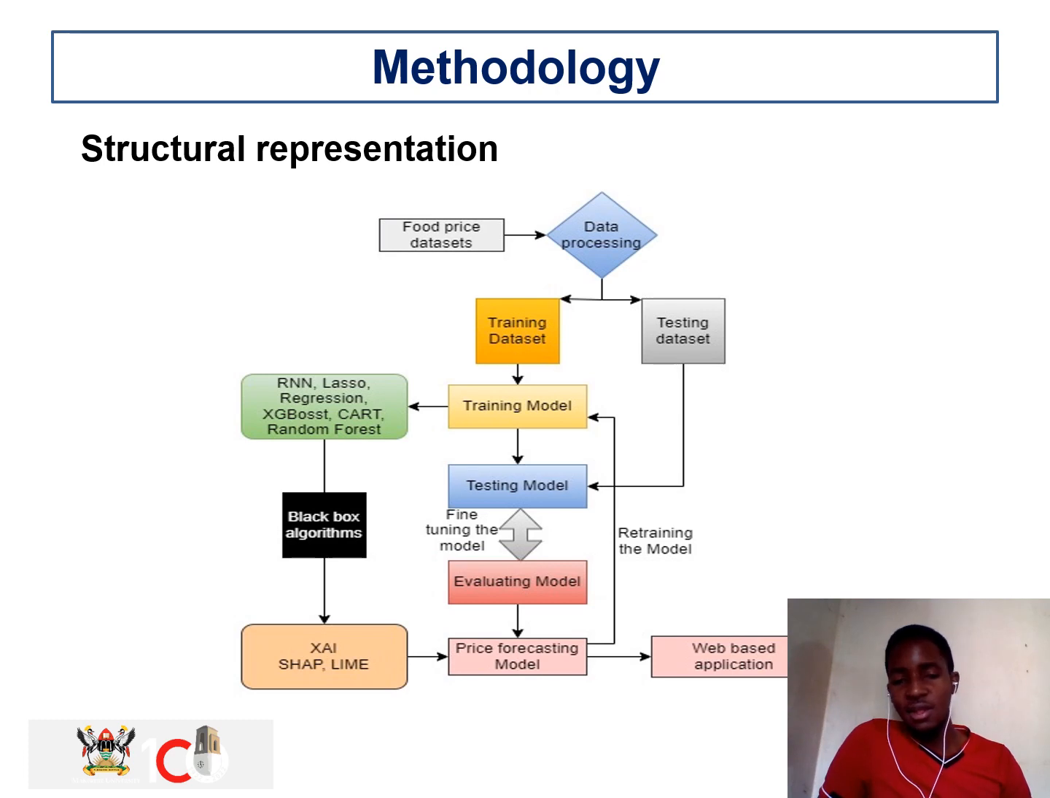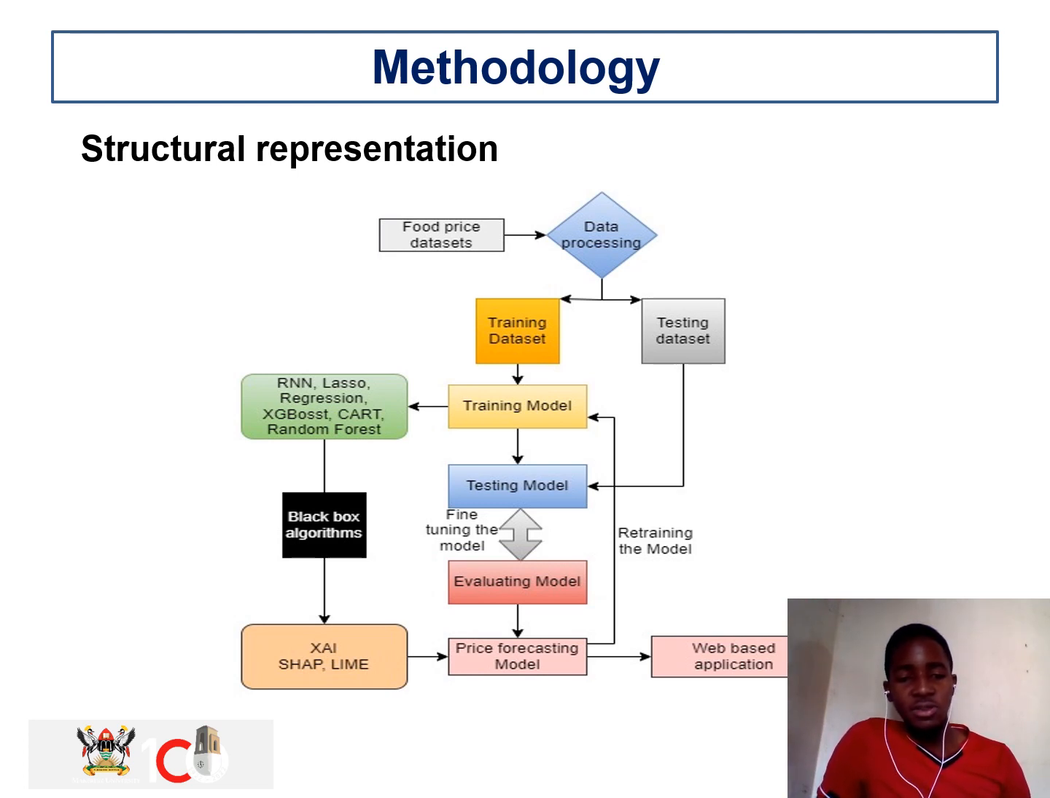After processing, we shall split the datasets into two: the training dataset and the testing dataset. The training dataset will be used for training our model, and our model shall train on algorithms such as recurrent neural networks, lasso regression, XGBoost, CatBoost, and random forest, and so onwards.